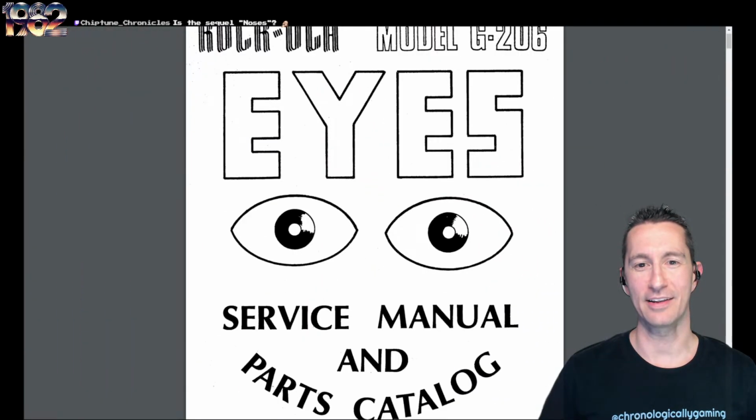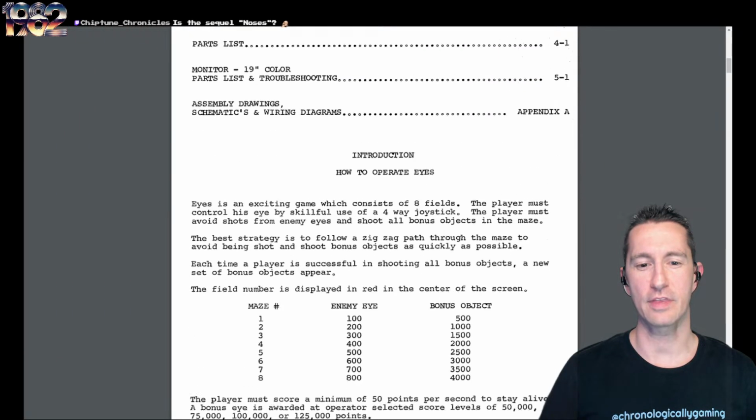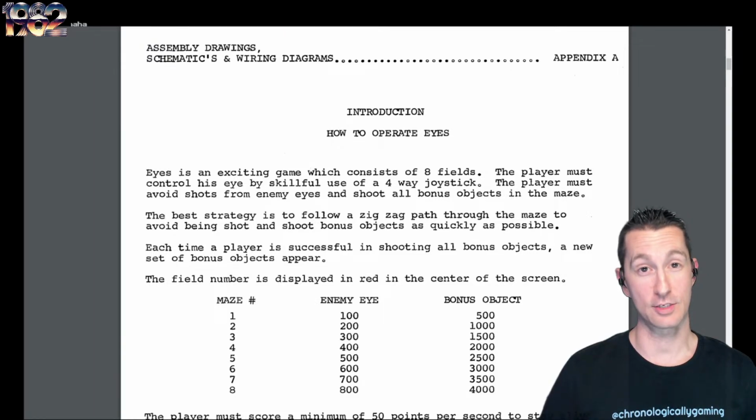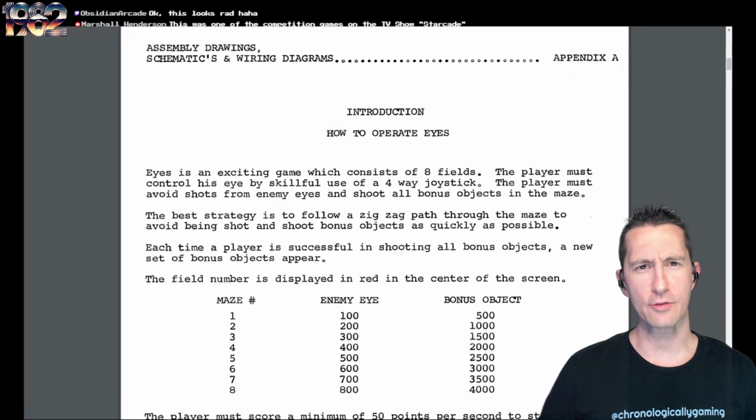And we have the manual for Eyes. Rockola's service and parts manual. Did they tell us how to play the game? Eyes is an exciting game. Consists of 8 fields or screens. The player must control his eye by skillful use of a 4-way joystick. The player avoids shots from enemy eyes and shoots all bonus objects in the maze. The best strategy is to follow a zigzag path through the maze to avoid being shot and shoot bonus objects as quickly as possible. Hey, check it out. They're giving us tips on how to play an arcade game in the manual.